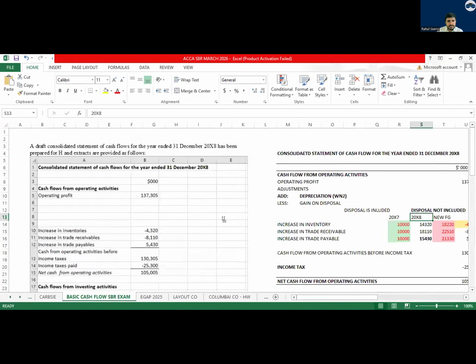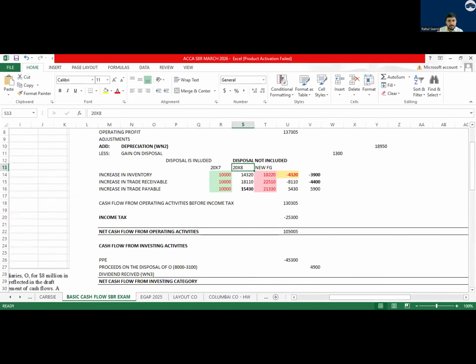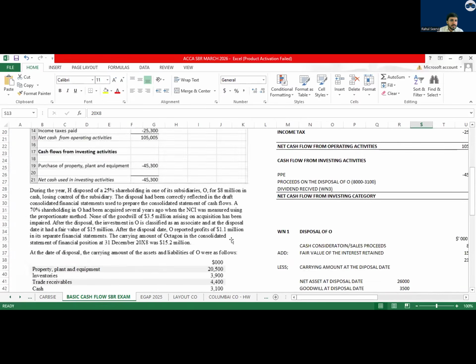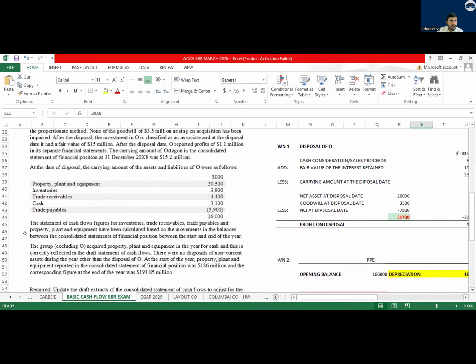No, here, basic question. See everyone now. Now everyone, see here what they mentioned. Please read this, everyone. The statement of cash flow figures for inventory, trade receivable, trade payable, and property, plant, and equipment have been calculated based on the movement in the balance. Is this right? Previous year and current year, doing it like that, is it correct? No, Baba, no. It's totally wrong.